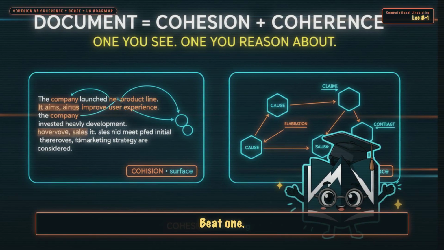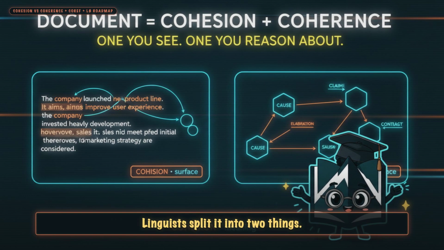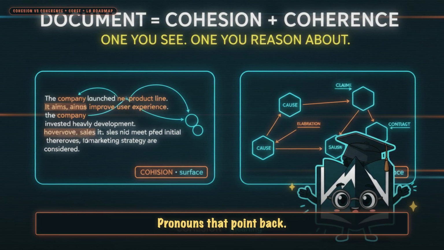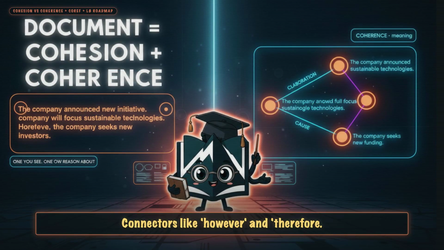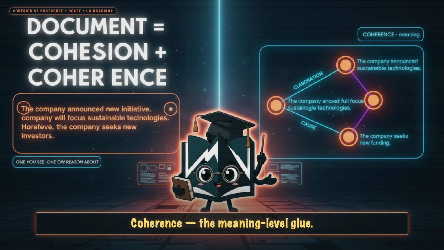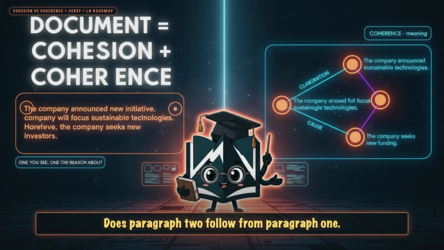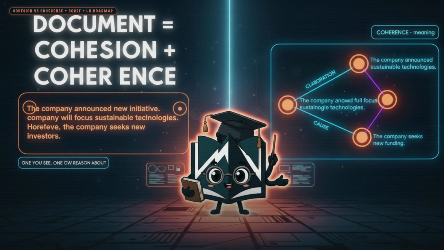Beat 1, what is a document? Sounds obvious, it is not. Linguists split it into 2 things: cohesion, the surface level glue, words that repeat, pronouns that point back, connectors like however and therefore. You can see cohesion by highlighting words on the page. Coherence, the meaning level glue. Does paragraph 2 follow from paragraph 1? That one you cannot see, you have to reason about it.